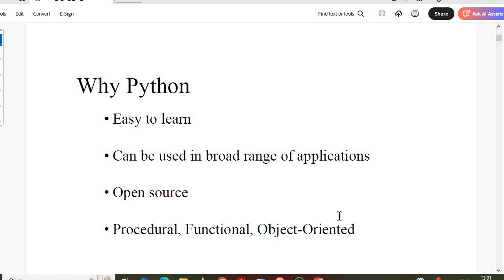So this is easy to learn. It is used in a broad range of applications. It's open source, and it is a procedural, functional and object oriented language. We can split the Python code into modules and work with it.